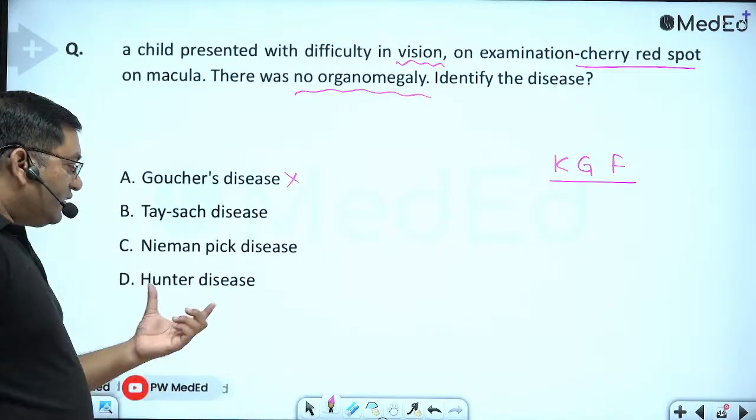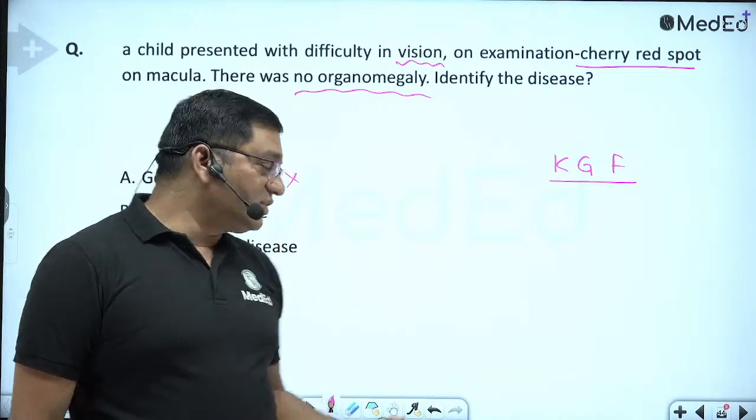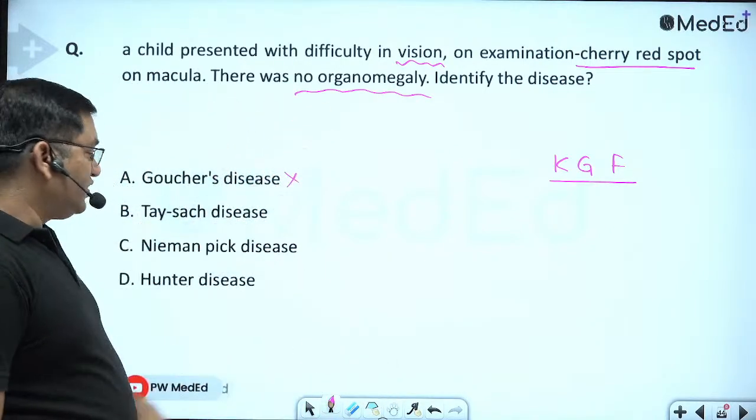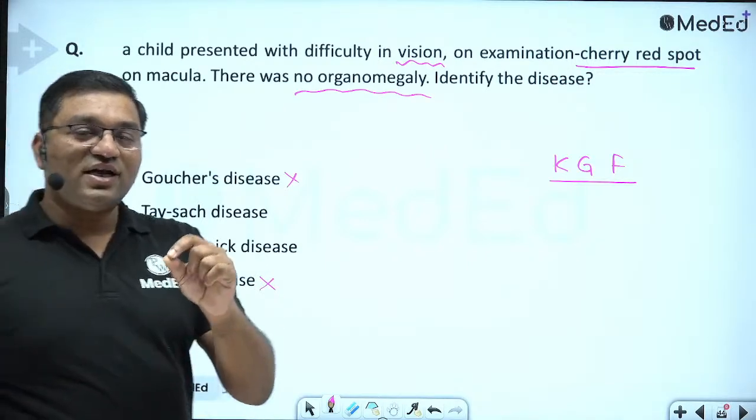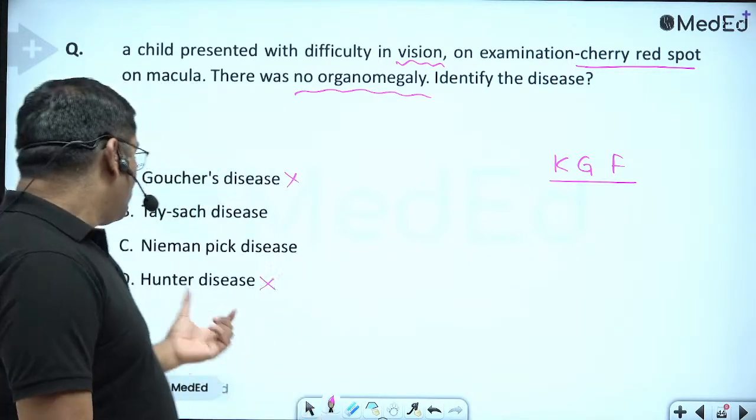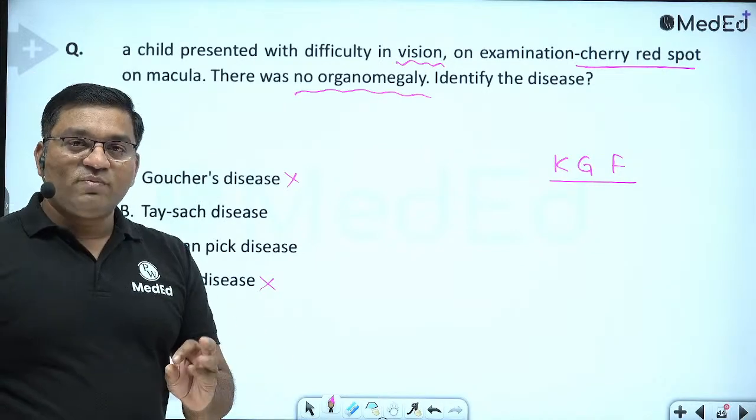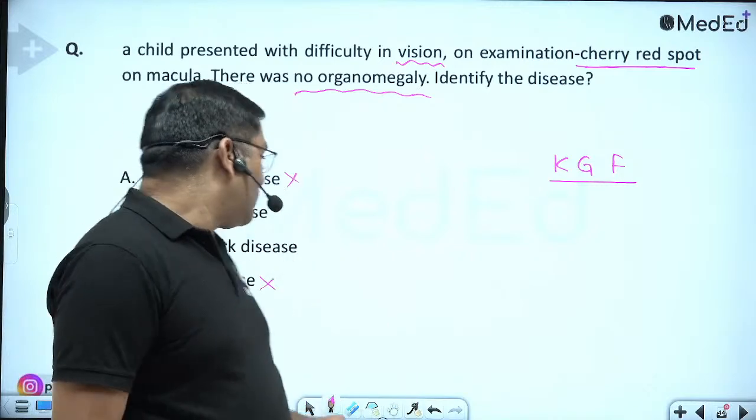Okay. In Hunter disease, the cornea is clear. This is mucopolysaccharidosis, and cherry red spot is not a feature of Hunter disease, because it is generally seen in the lysosomal storage disorder. This is MPS, mucopolysaccharidosis, Hunter disease. There is retinal involvement and there is clear cornea, while in Hurler there is cloudy cornea.